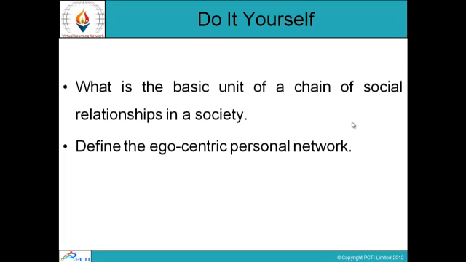These are some of the questions. You have to do it yourself. What is the basic unit of a chain of social relationships in a society, and define the egocentric personal network?